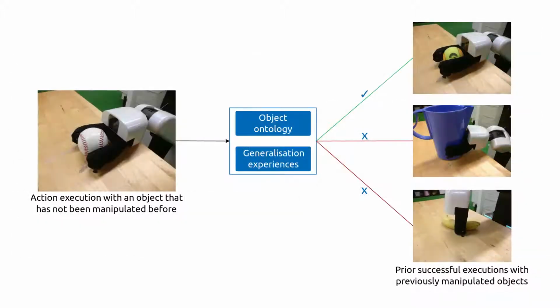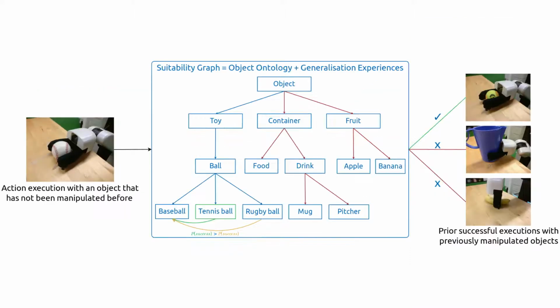We present a method that guides generalization by using known relations between objects, as encoded in an object ontology, but augments those with the robot's execution experiences in order to reinforce or inhibit generalization between objects. We achieve this by annotating links representing object relations with probabilities that indicate how appropriate certain generalization is. We encode this by a so-called suitability graph, which combines an ontology with the robot's own generalization experiences.